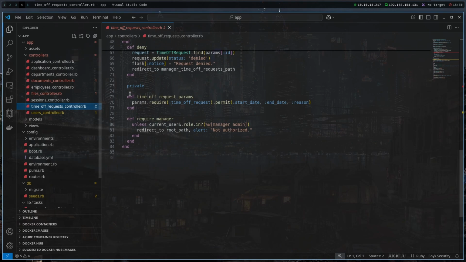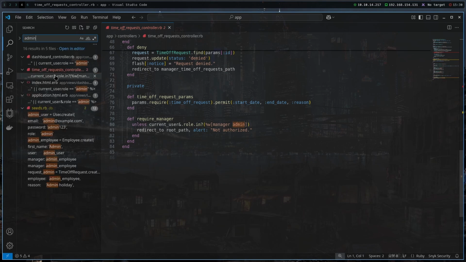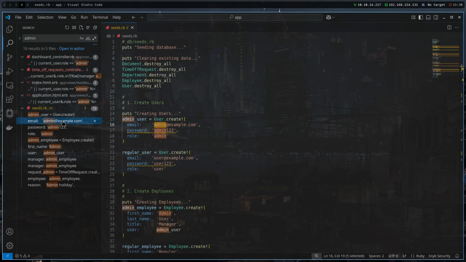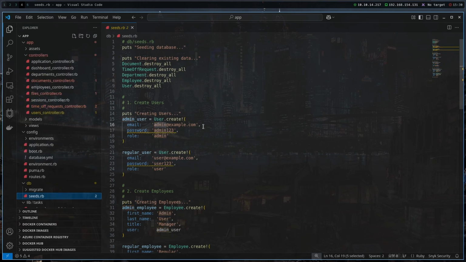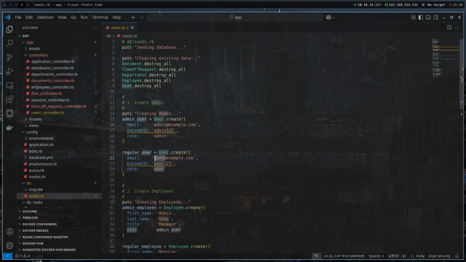I can just search, for example, Control-Shift-F to search from all of the files, and I will search for, for example, admin. Let's see, can I find anything here? We can see that on seeds.rb we have email and password here that we can, for example, log in with, but we should not log in with the admin because it was not provided to us. I think it will work, but I'm just gonna use the basic user login.